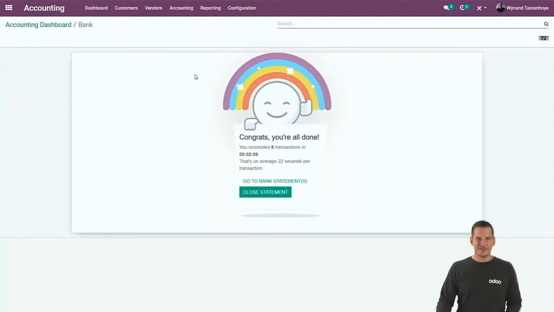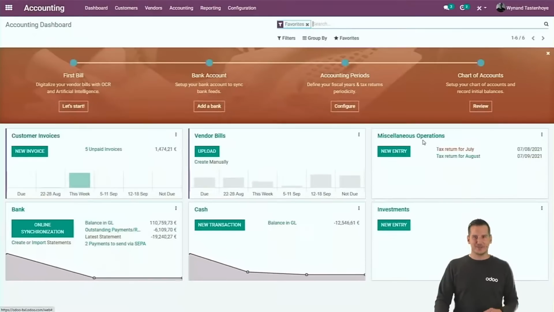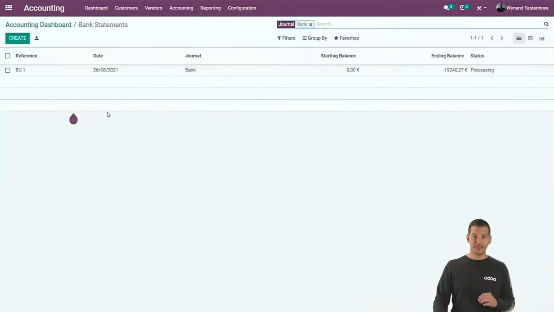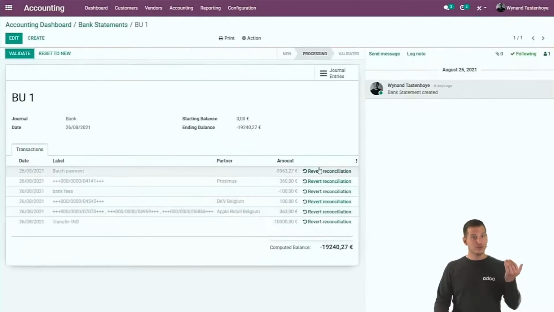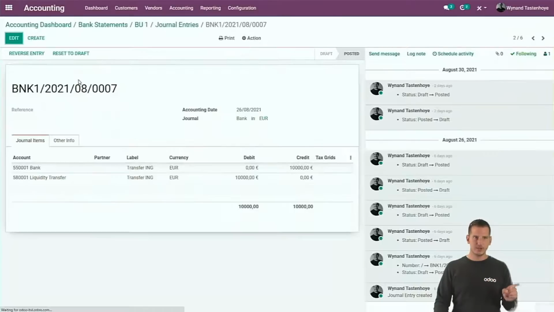I can see that everybody loves our great Rainbow Man. So let's jump back to the dashboard. What happened now is that we reconciled all of those entries. Sorry, open the bank statement again. If we open it, you can see they're all reconciled now. If you made some mistakes, you can just revert it. And if we take a look at the journal entries itself, let's take the same one as before. You can see that we updated the suspense account by the correct counterpart now.